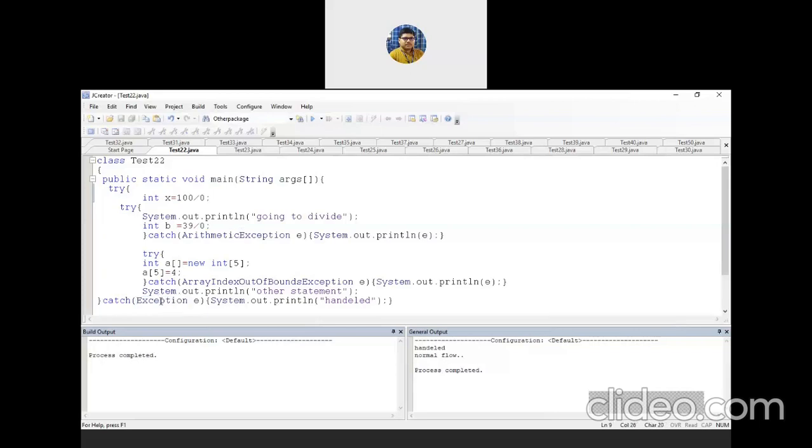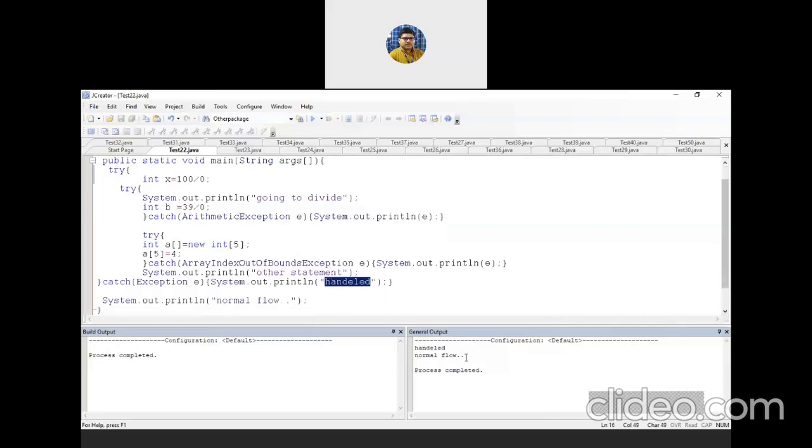So that's why the arithmetic exception is handled by this part, and that's why "handled" gets printed, and after that there is a line, "normal flow", that gets printed. These lines will be omitted. That's because the exception occurs at that point, and at the same time when the exception occurs, it throws an object. It throws an exception object, and it will be handled by the catch block.